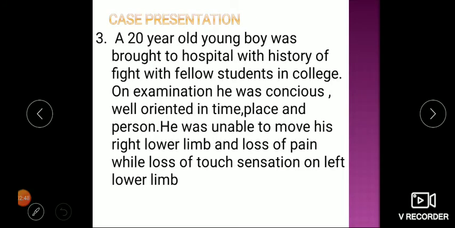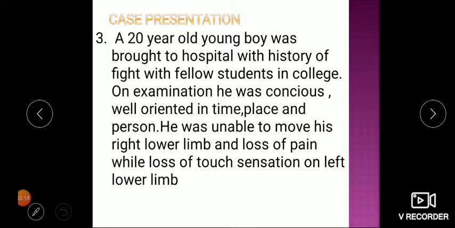Case 3. A 20-year-old young college boy was brought to hospital with history of a fight with fellow students in the college. On the examination, he was again conscious, well oriented in time, place and person, but he was unable to move his right lower limb, and there was loss of pain while loss of touch sensation on the left lower limb. So these are the brief cases.